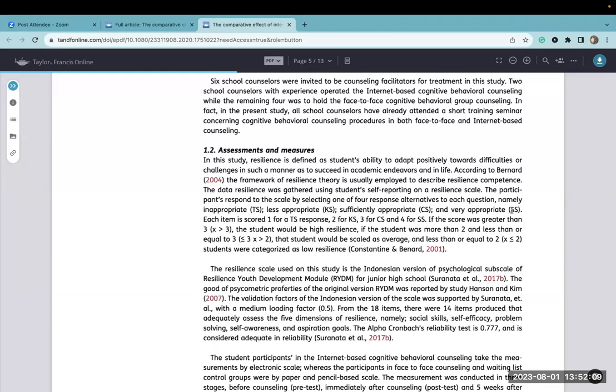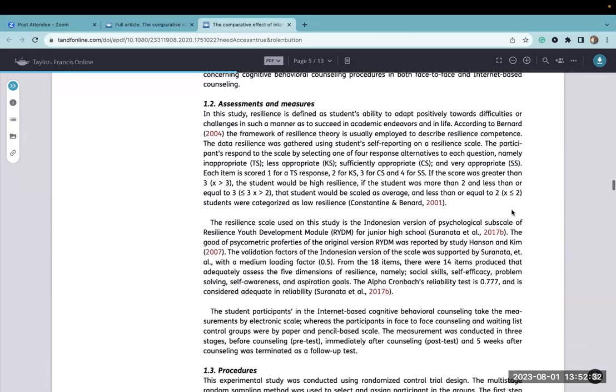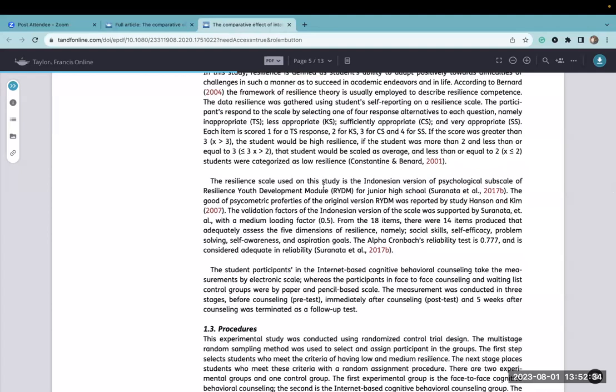Now, one of the challenges here is that this is a Likert scale, because we know that there's not going to be equal distance between my inappropriate and my less appropriate, as there would be for somebody else's inappropriate to less appropriate. So this is really ordinal data that's being scored as if it was scaled. So there's a measurement error there that we would want to call out in our weaknesses and our critique of this particular study.